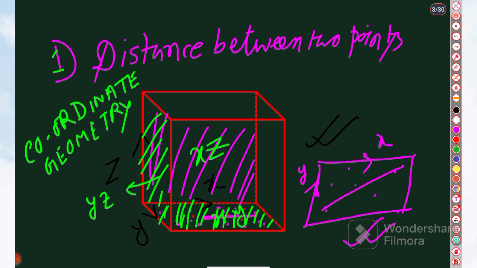If anyone asks what you mean by coordinate geometry, it is the part of geometry where we represent a point. Actually, coordinate geometry means a part of geometry where we deal with points.